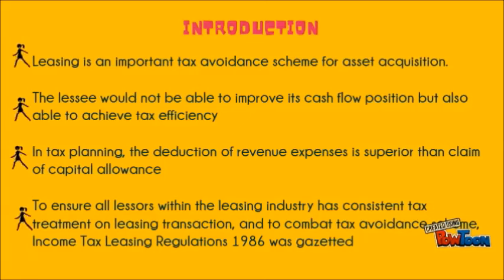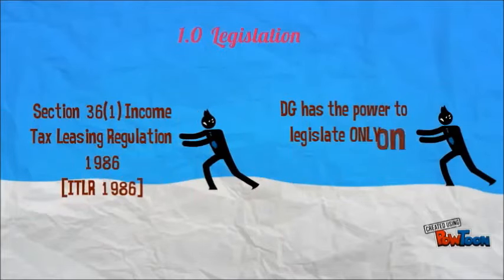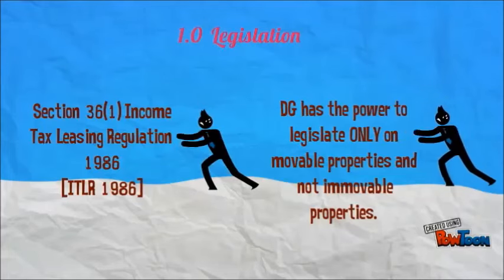To ensure all lessors within the leasing industry have consistent tax treatment on leasing transactions, and to combat tax avoidance, the Income Tax Leasing Regulation 1986 was gazetted. For legislation, we can refer to Section 36 Subsection 1 of the Income Tax Act, which is the basis of the Income Tax Leasing Regulation 1986. The Director General has the power to legislate only on movable properties and not immovable properties.